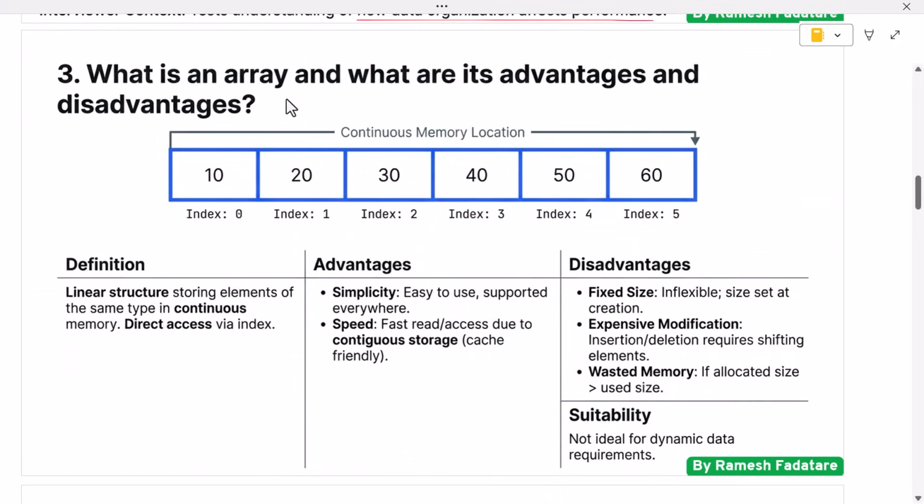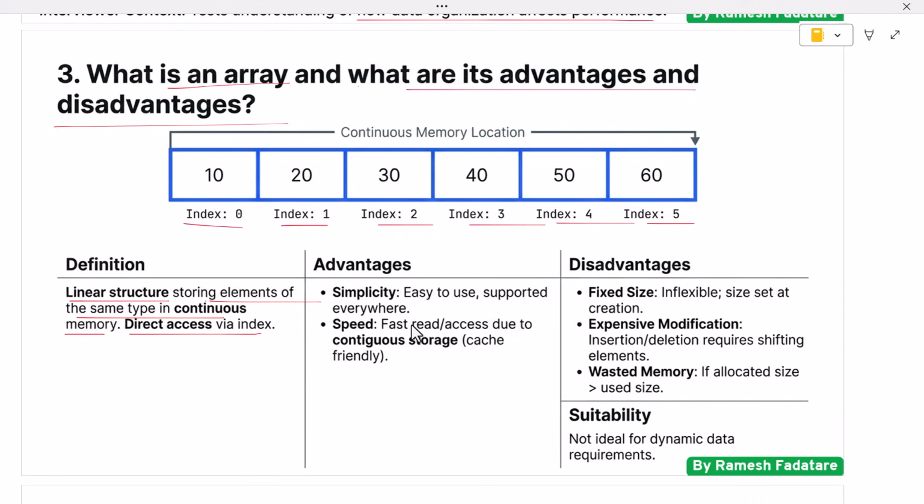Next question. What is an array and what are its advantages and disadvantages? An array is a linear data structure that stores elements of the same data type in continuous memory locations. Each element in an array can be accessed directly using an index value. This makes arrays very fast when it comes to reading or accessing data.